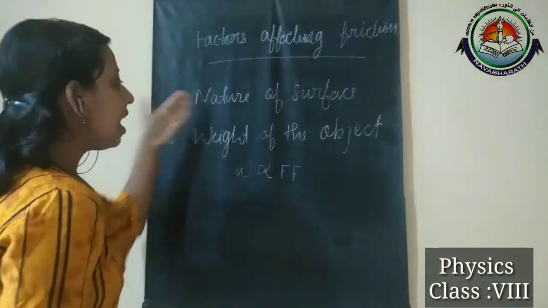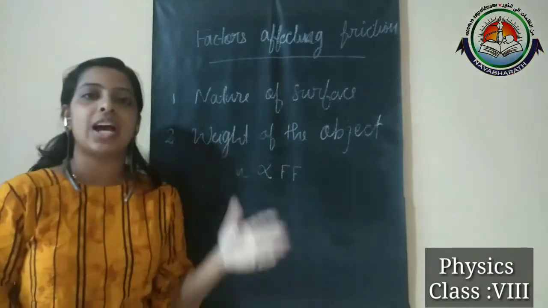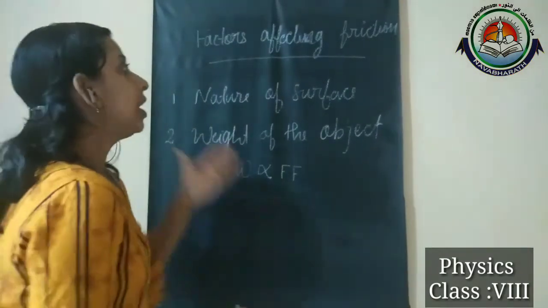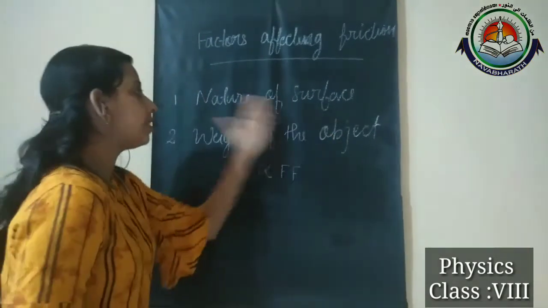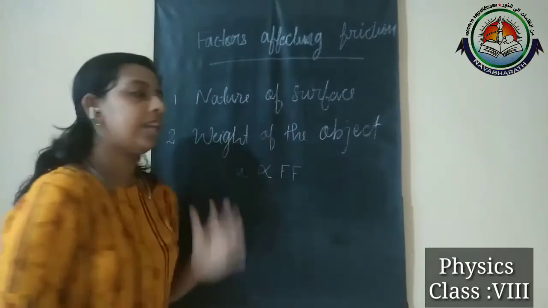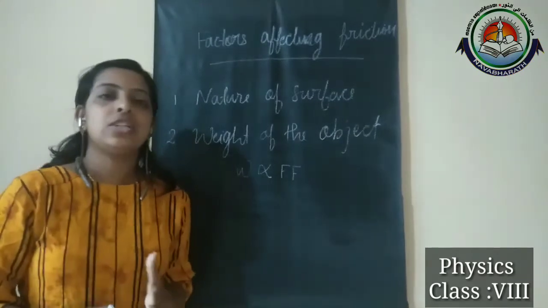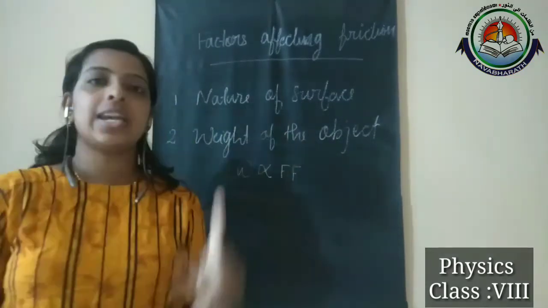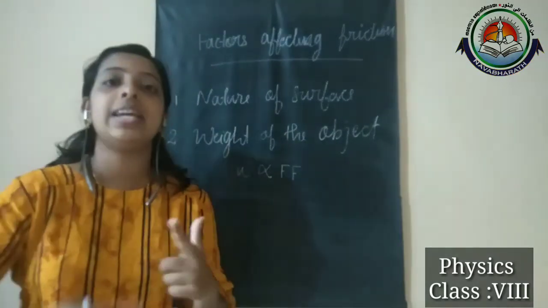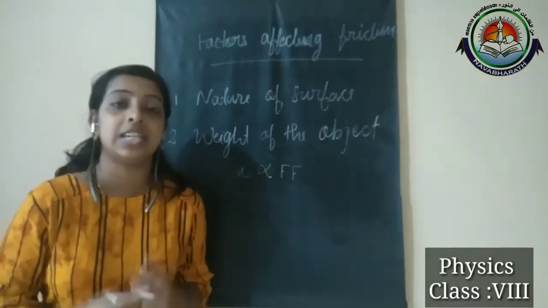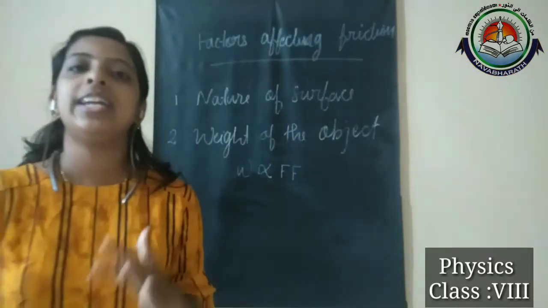So these are the two factors which affect the frictional force: nature of surface and weight of the object. The nature of the surface we can explain with the help of an activity. In your textbook one activity is given.